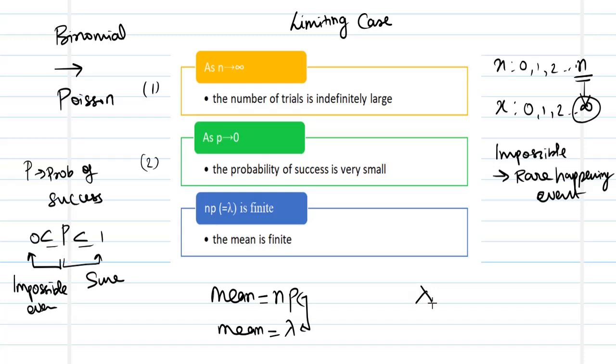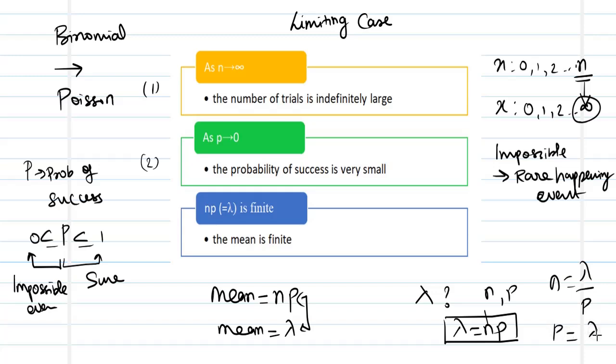So in cases where a Poisson distribution is defined but the parameter lambda is unknown, if n and p are given to me, I can find lambda by making use of the formula lambda equal to np. This can in turn be used to estimate the number of times the action is being repeated, like n can be estimated as lambda divided by p, or you can estimate p to be equal to lambda by n, and vice versa. All these quantities can be computed if this one relationship is applicable and suitable.